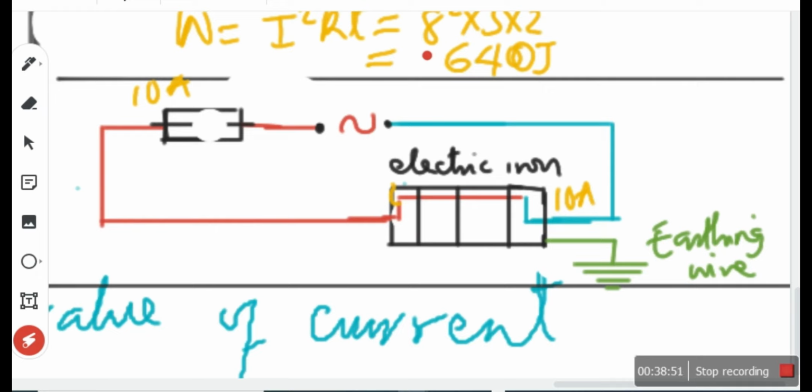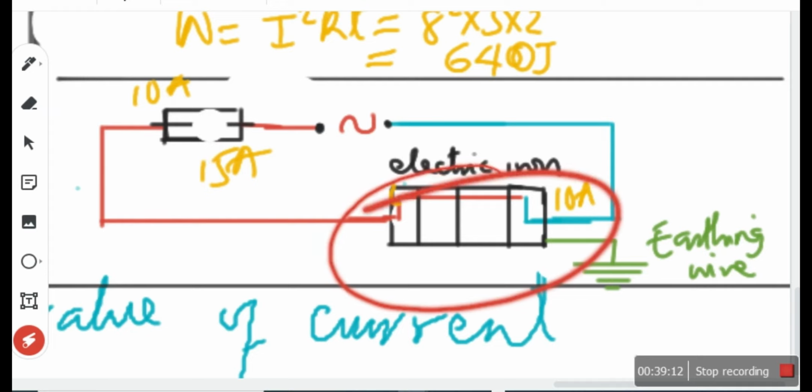That means there's a lower resistance, which means more current. So a larger current, like 15 amps, flows. As it flows through the fuse, what happens to the fuse? The fuse blows. In other words, it melts and cuts. And once it cuts off the current, no current can flow now.